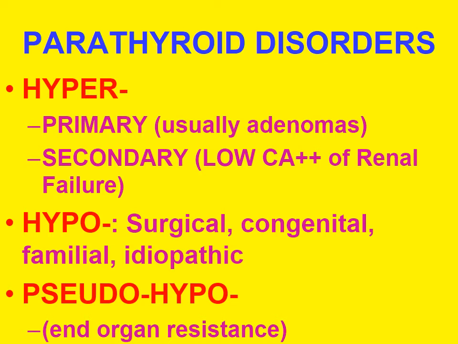In hypoparathyroidism, the main cause is surgical, removal of the parathyroid glands during thyroid surgery, or it could be congenital absence of the parathyroid glands like in DiGeorge syndrome, familial cases like MEN syndrome, and idiopathic. Pseudohypoparathyroidism is end organ resistance, in which parathyroid hormone secretion is normal while the kidneys show resistance or insensitivity to the parathyroid hormone.